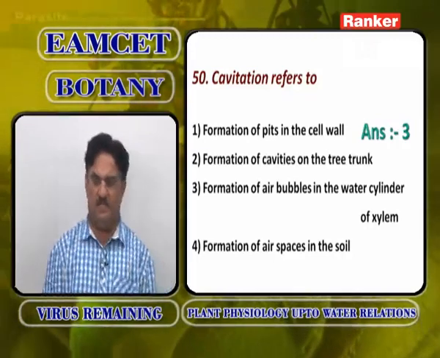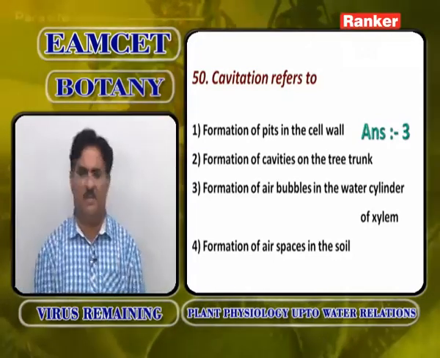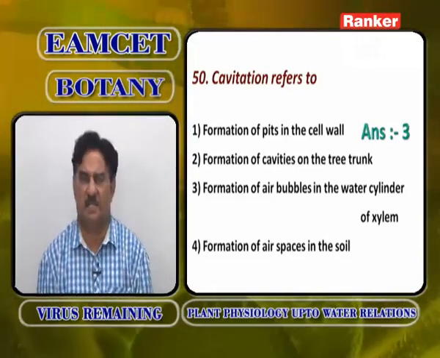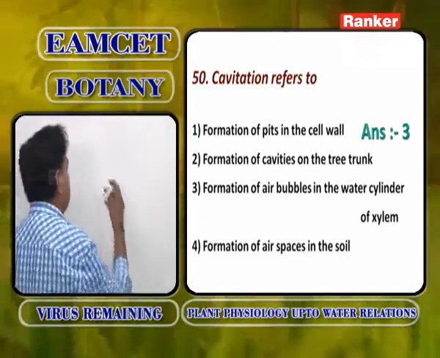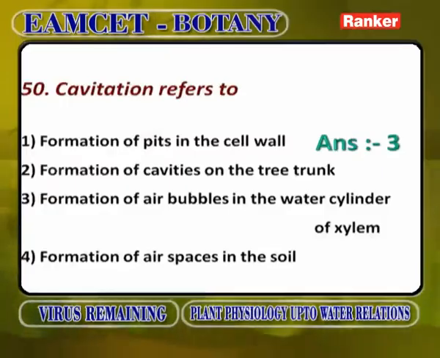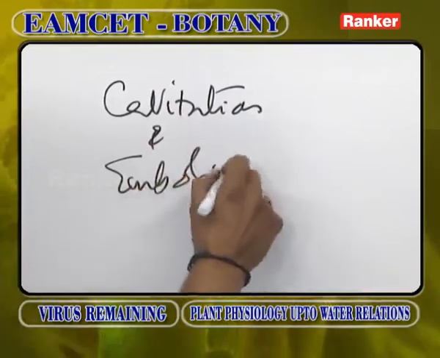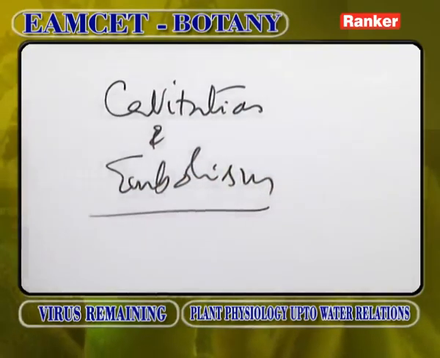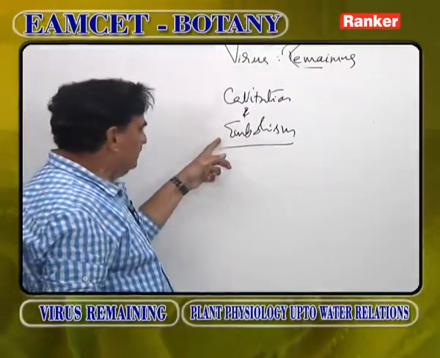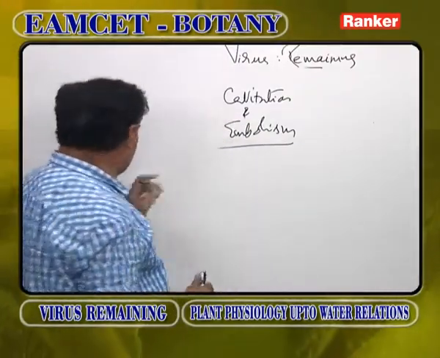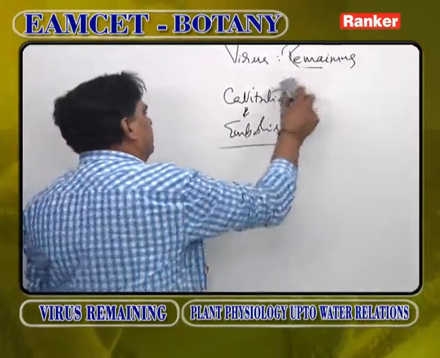Formation of an air bubble is called cavitation. Destruction of the water column due to the air bubble is called embolism. So these are two concepts, cavitation and embolism. Formation of an air bubble in the continuous water column is called cavitation, and the disturbing of the water column due to it is called embolism.